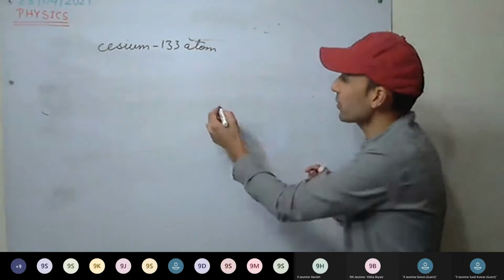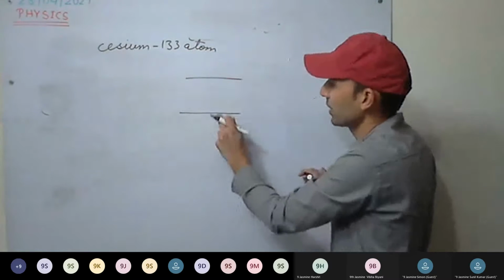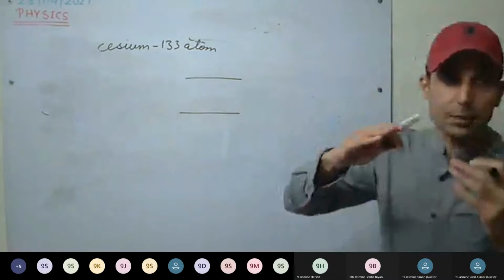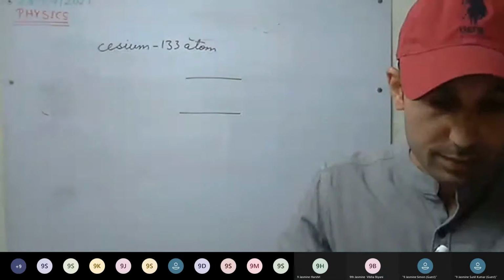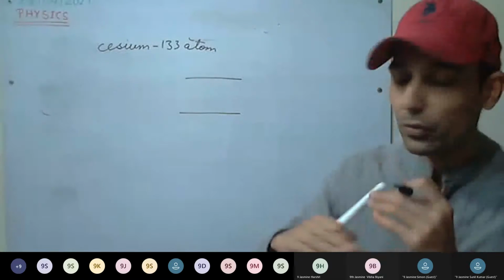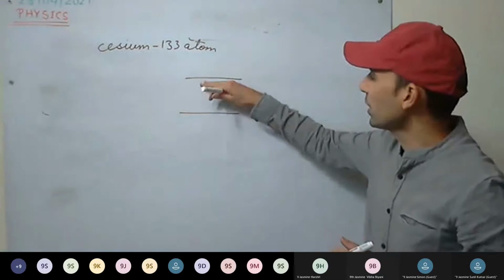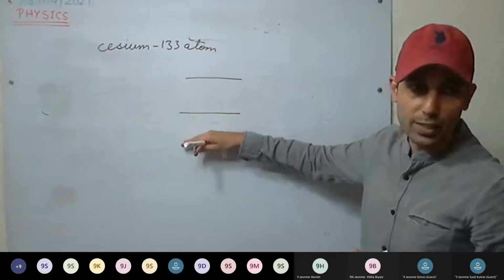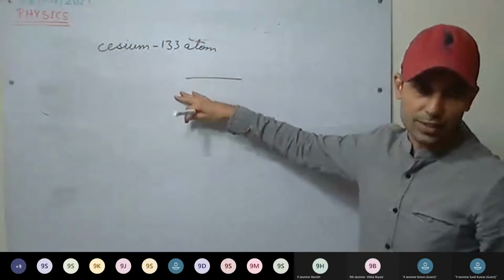In its ground state, there are two levels, like we have seen in atoms. When electrons move from one state to the other, they radiate energy.